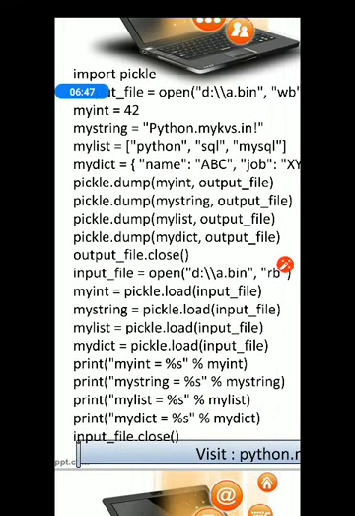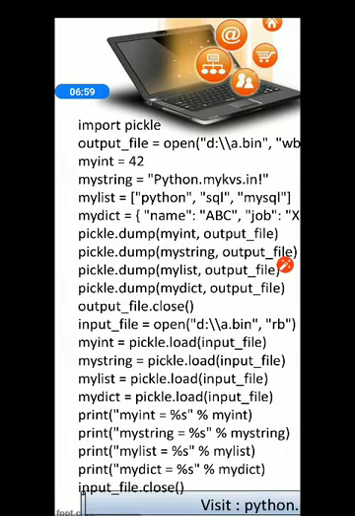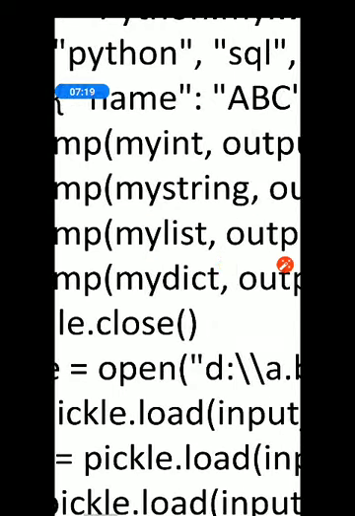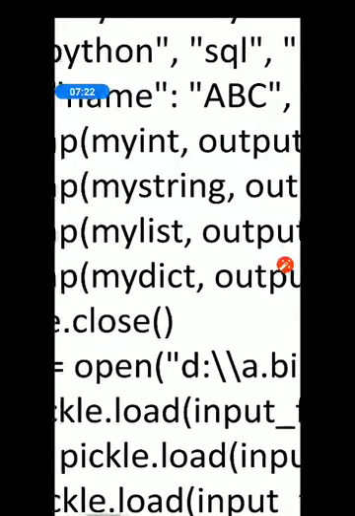So I am using pickle.dump. And the first item I am writing is the integer. That integer that I have declared, the variable name, please note down my int. Then you put a comma, and of course what I am writing over here, please see the file link that I have already created. So here you have to mention this. So the pickle.dump function should be written pickle.dump my int comma output file. So the integer will be written in the file.